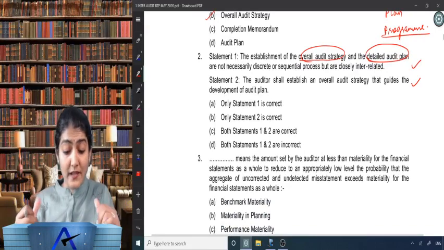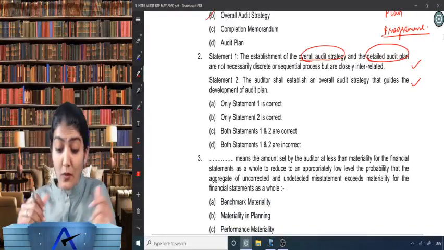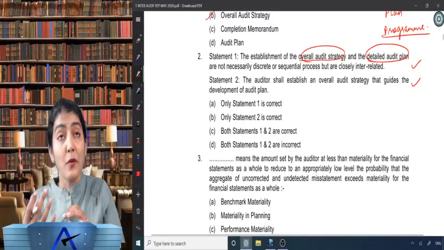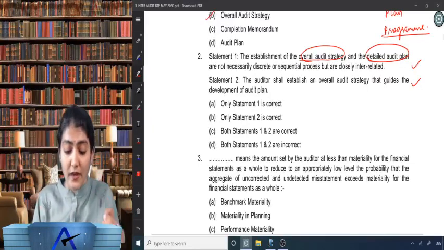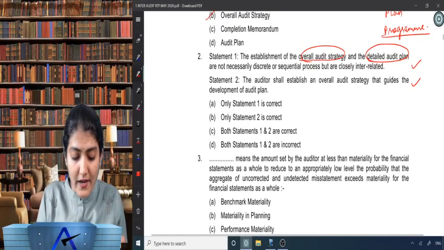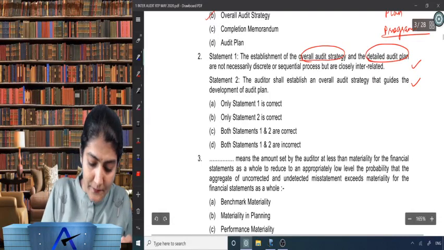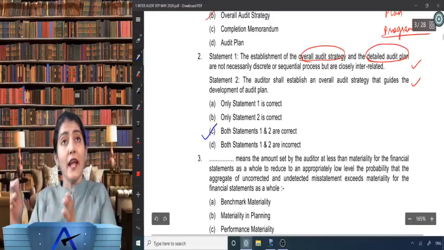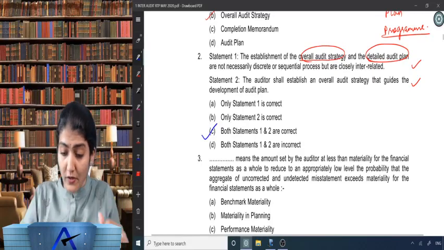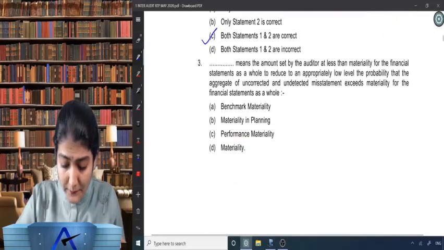Only statement 2 is correct. Both statement 1 and 2 are correct, and both statement 1 and 2 are incorrect. So what is correct over here? C is the correct option over here, that both statement 1 and 2 are correct. Wonderful. Next one. Question number 3.